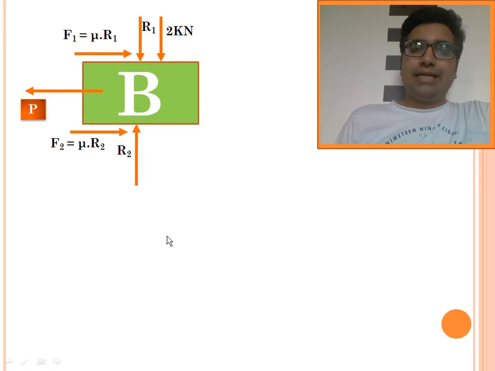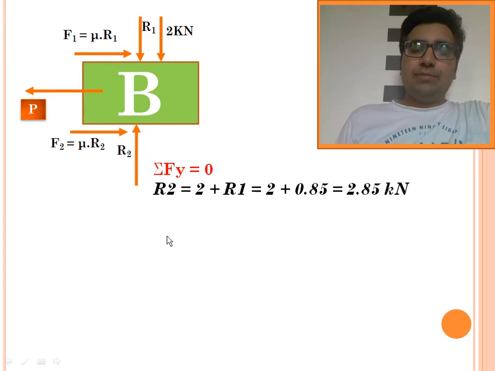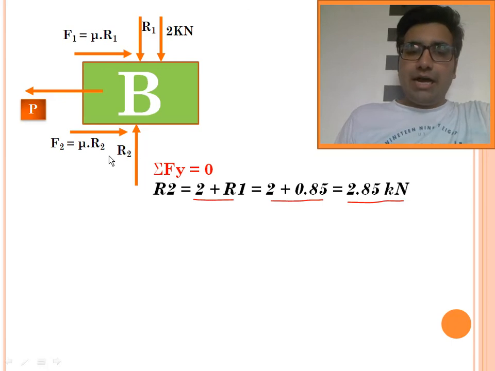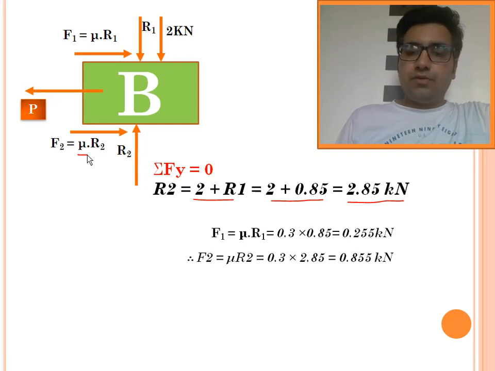Now we are going to do the static analysis on block B. Applying conditions of equilibrium on block B, summation Fy equals 0. In all there are three forces, R1, R2 and 2. Summation Fy equals 0 gives R2 equals 2 plus R1, and we got the value of R1 as 0.85. So we got the value of R2 as 2.85 kilonewton. Now if I multiply 2.85 with mu, I will get F2. Similarly we get F1 and F2 by multiplying R1 and R2 with mu. So F1 equals mu R1 gives 0.25 kilonewton, F2 equals mu R2 gives 0.85 kilonewton.